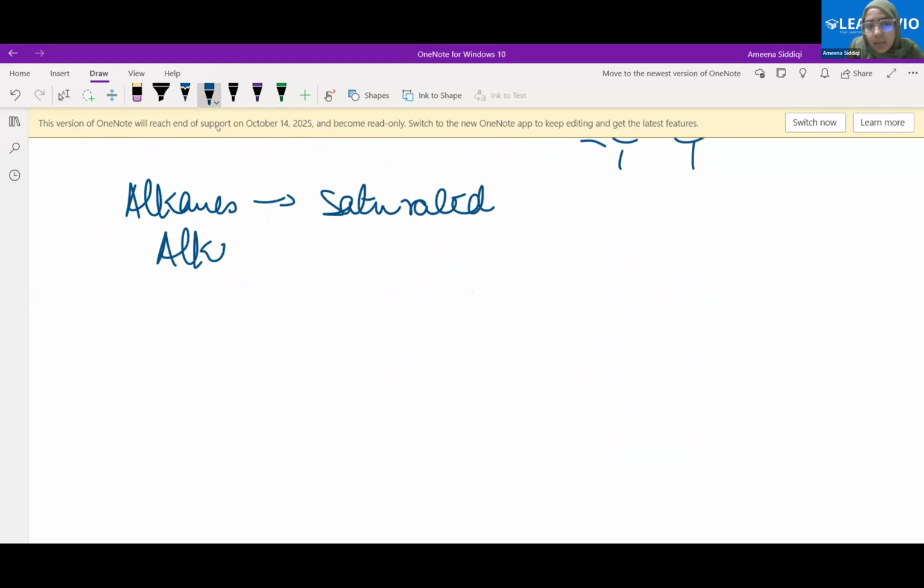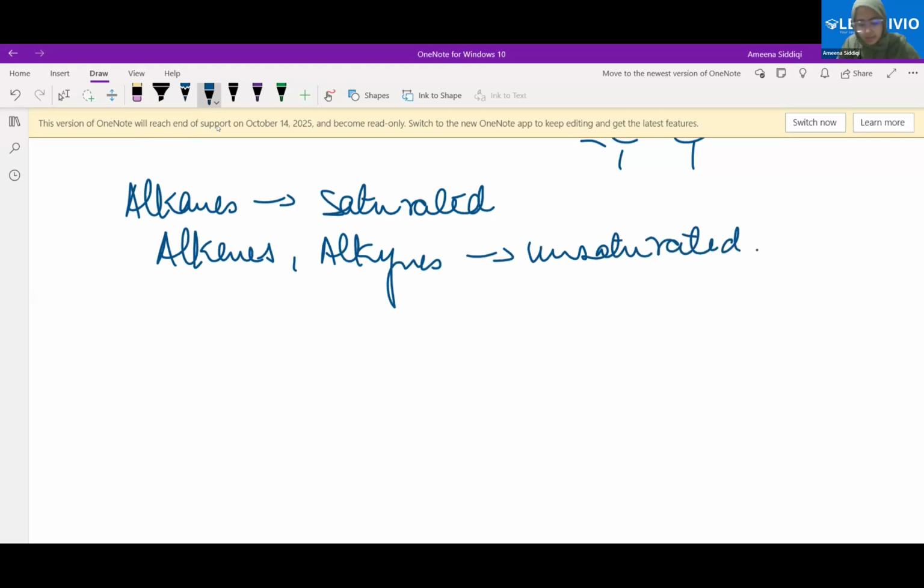Therefore, alkanes are saturated, and Abdullah, what is unsaturated? Alkenes and alkynes are unsaturated. How many bonds are there in alkynes? Three. So one carbon atom is having just three bonds? Are you saying that? Yes. No, no. Two. Two, both of them.